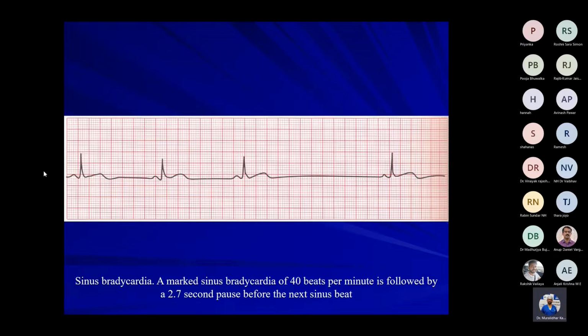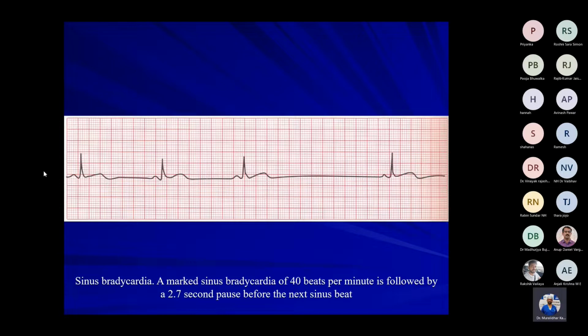What's the treatment? Treatment is removal of the stimulus and inotropy, chronotropy, sir, by giving atropine. Atropine, okay. What are the other things which can be done?